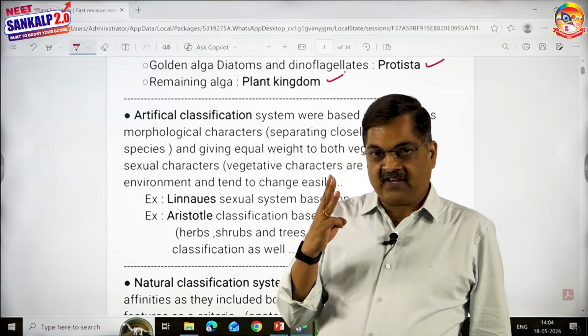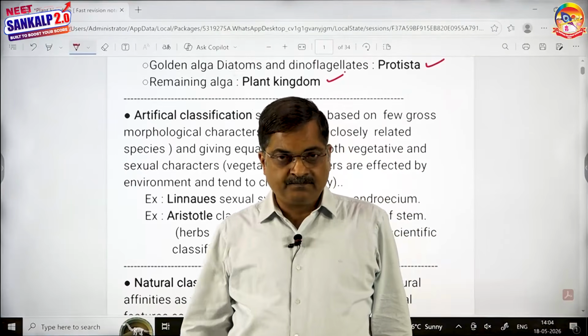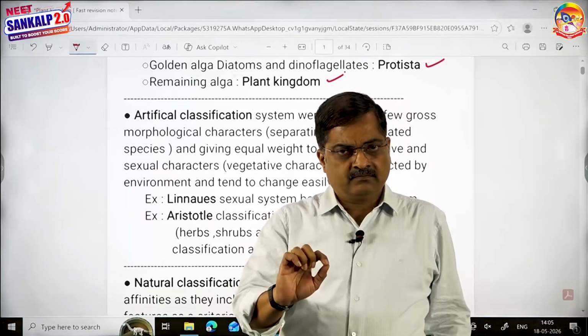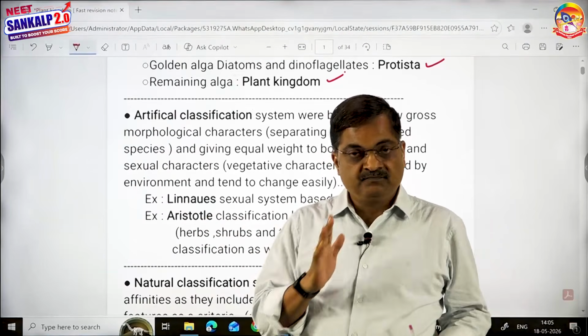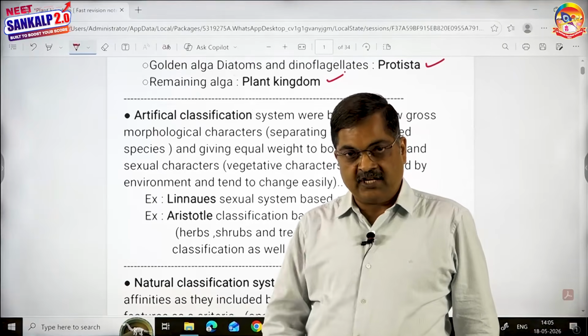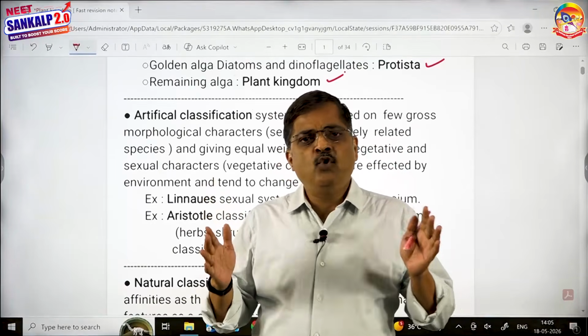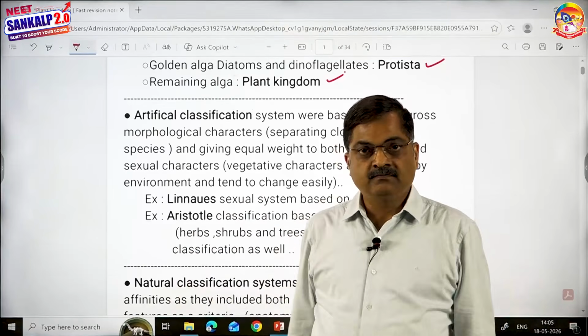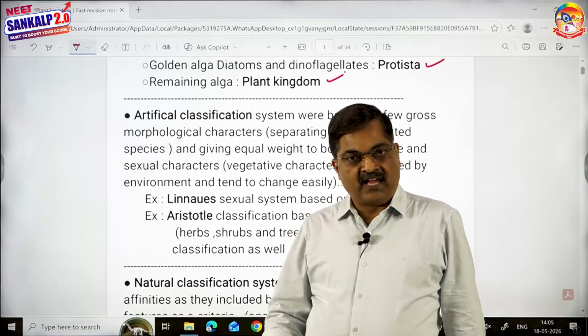Now, without wasting any time, we'll talk about the different types of classifications. 3 types of classifications, children, we'll be discussing today. Criteria, example. So these are the side headings we take. First, artificial system of classification. What is the criteria? Few morphological characters. That is the criteria. And what are the examples for that?